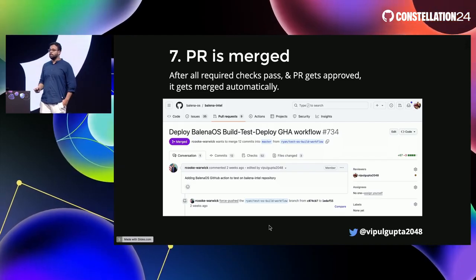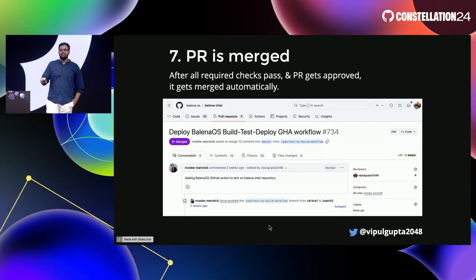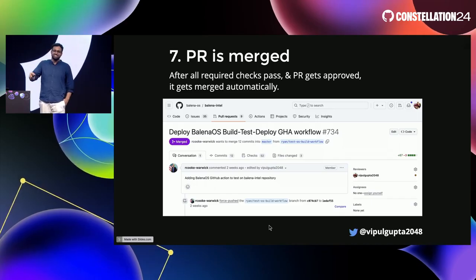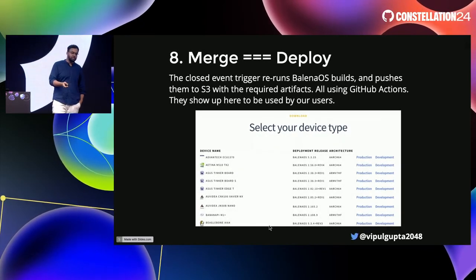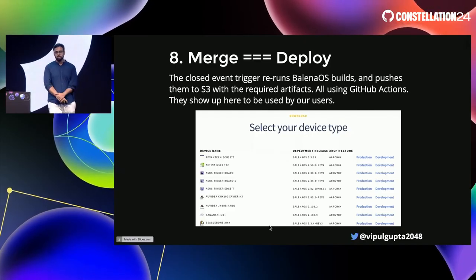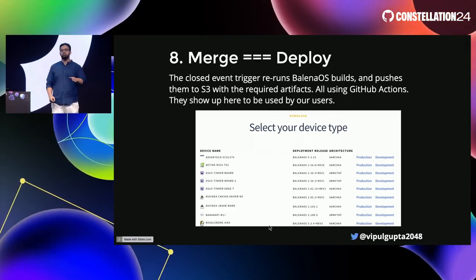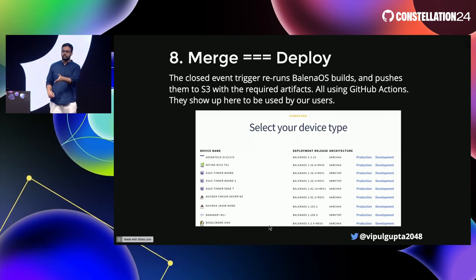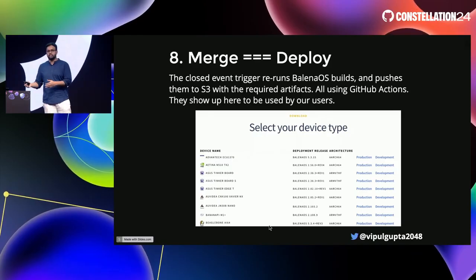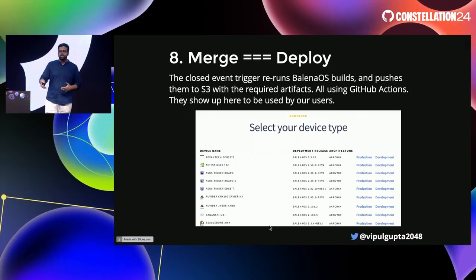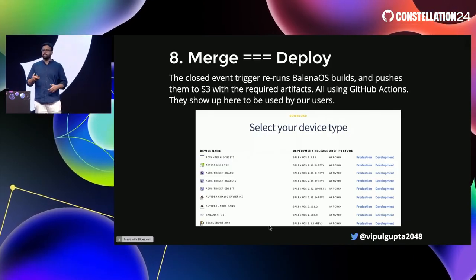This is something specific to Balena. As the PR gets merged, we trust our tests that much, and this is years of pain later. As the PR gets merged, the PR gets deployed. We send it through the closed PR event on GitHub Actions. The action runs, deploys the PR directly to S3, and the API will give you near instantaneous new releases of Balena OS right here on our webpage. And you can check it out right now. The releases constantly update day to day.